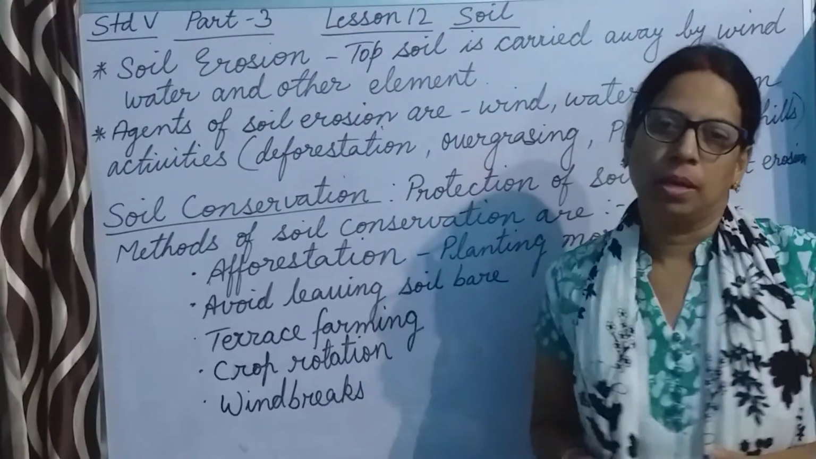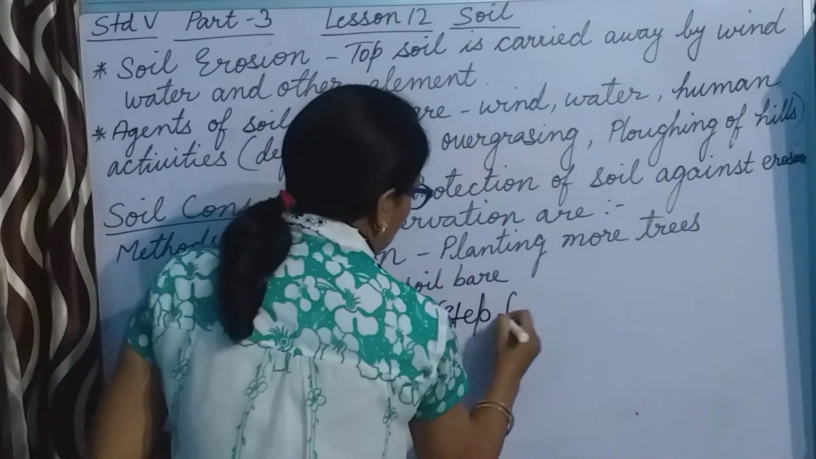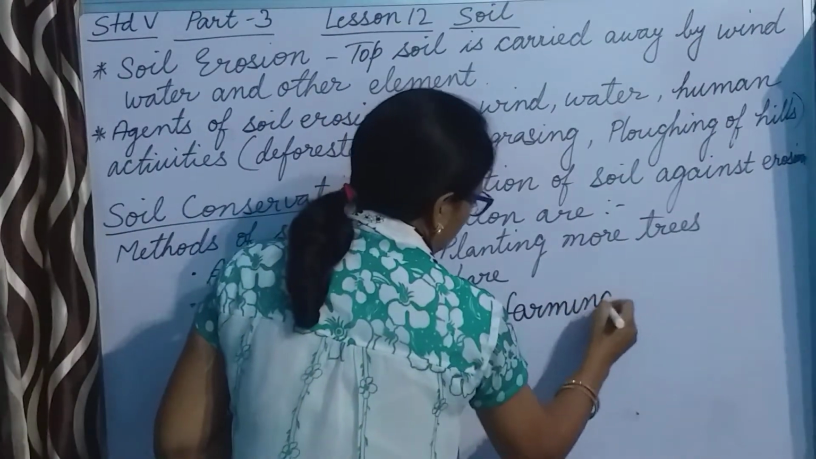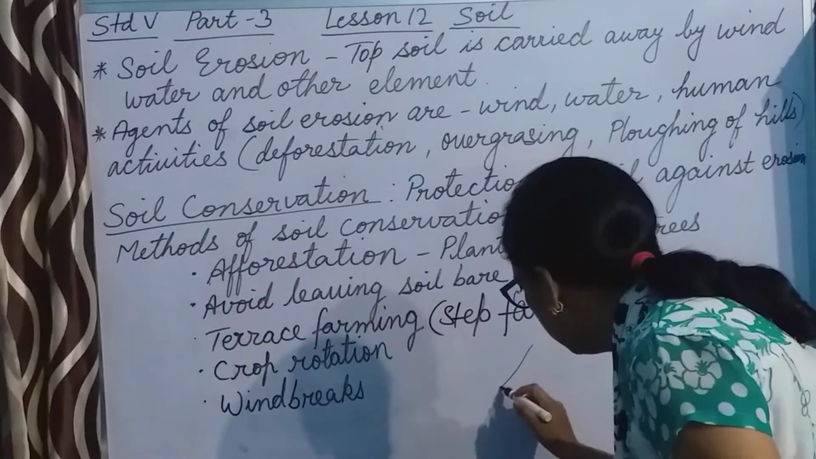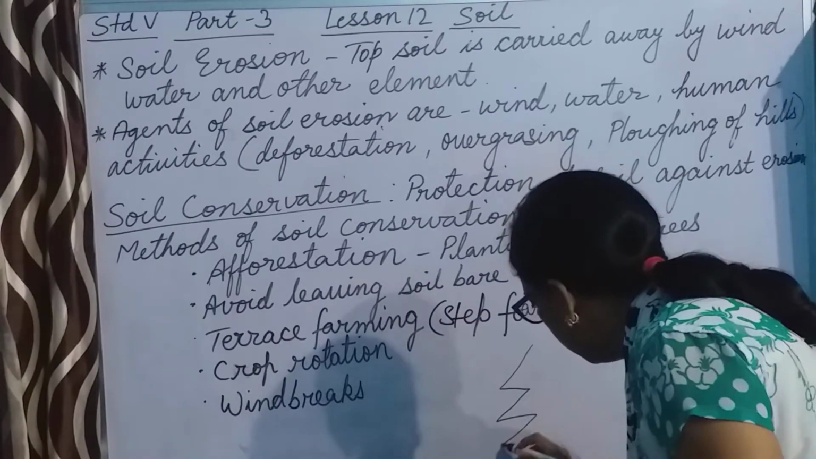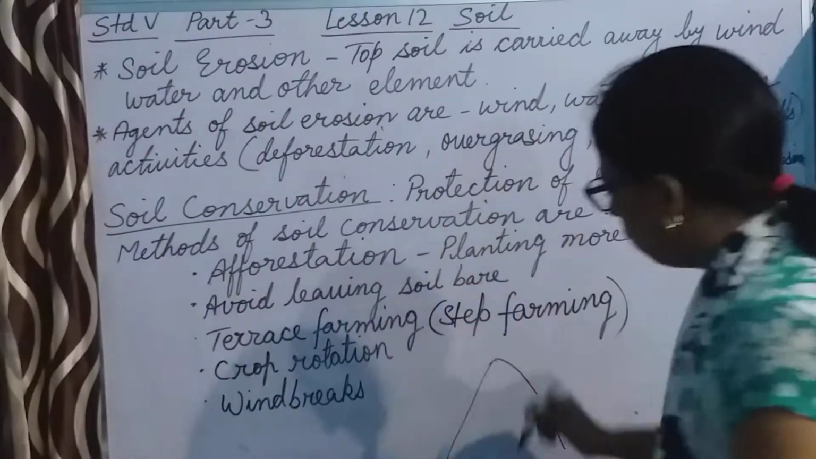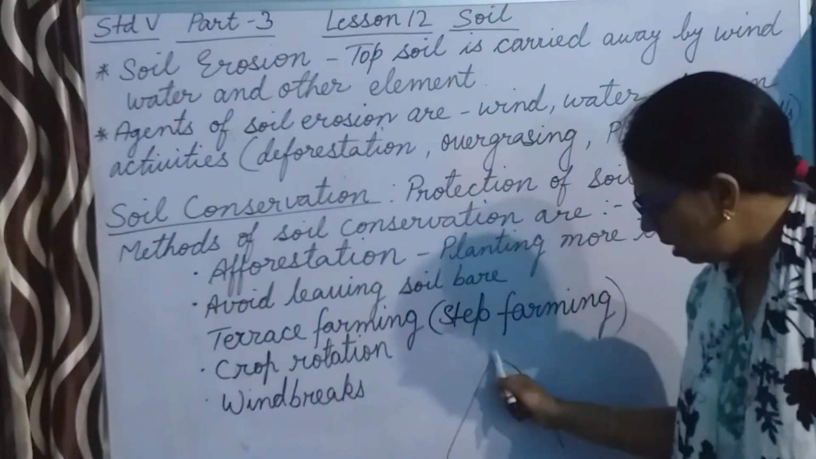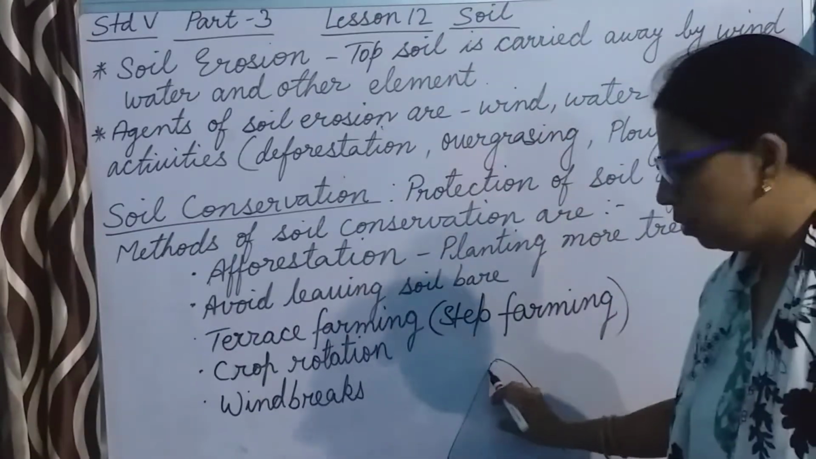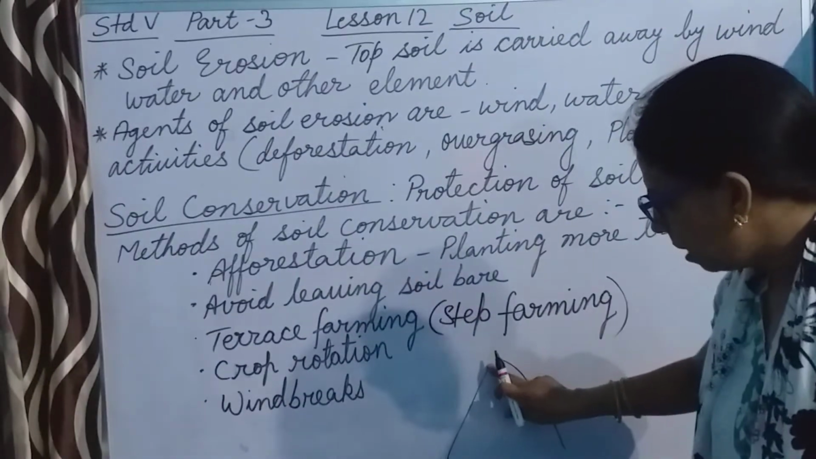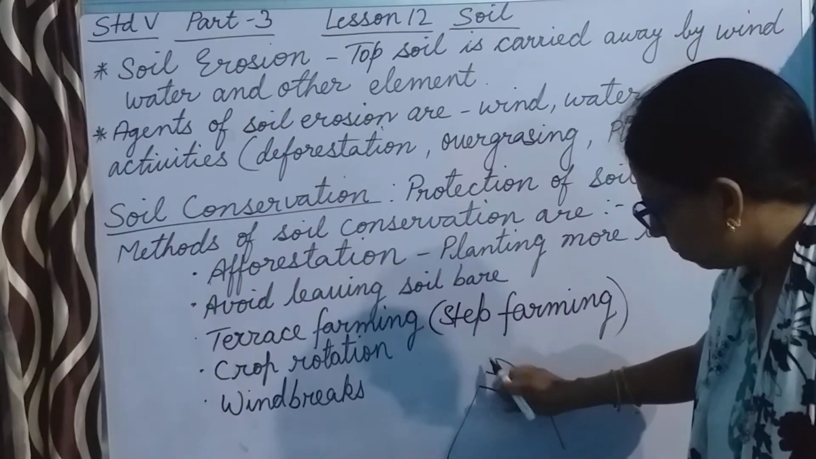Next is terrace farming. This terrace farming is also known as step farming, and this mainly takes place in hilly areas. Now in the hilly region, you will see in the diagram I will show you, suppose this is the hill. Now when water will flow from here, it will very easily carry away the soil and go into the land. So what is done? Here we do terrace farming. Terrace farming means in this area, steps are made. Like this, steps are formed this way.